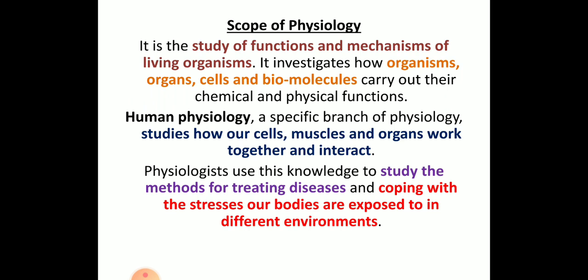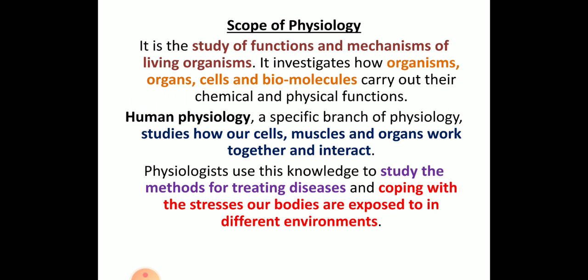So in human physiology, if you want to study about the cells, muscles, organs, when you put together all these structures, for example cells, tissues, muscles, organ systems, then you can study complete human physiology. Usually physiologists have wide knowledge about how to treat diseases.